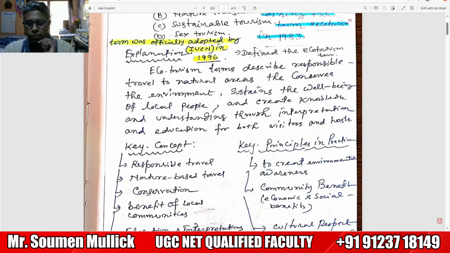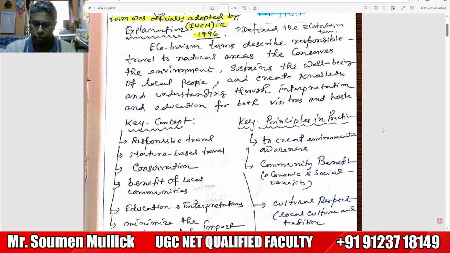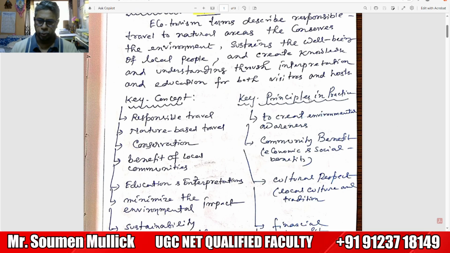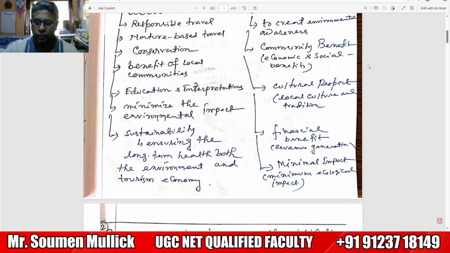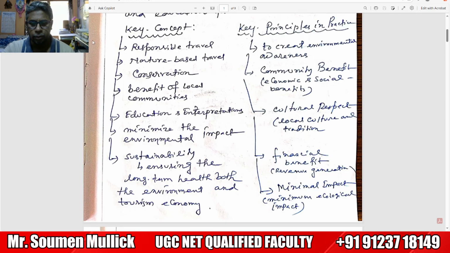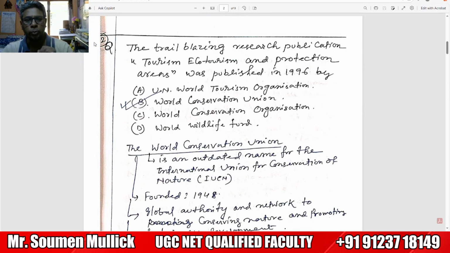What are the key principles of ecotourism? The key principle, number one, is to create environmental awareness. Number two, community-based benefit, economic and social benefit. Number three, cultural respect, for local culture and tradition. Tourists should respect the local culture. Think of the financial benefit which helps to create revenue generation, and a very important aspect, minimize impact, minimum ecological impact. That was question number one. Now we move on to question number two.